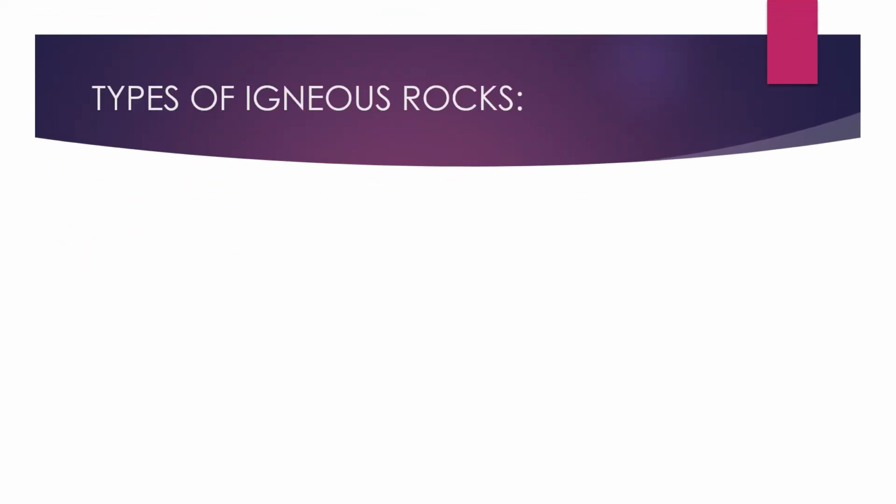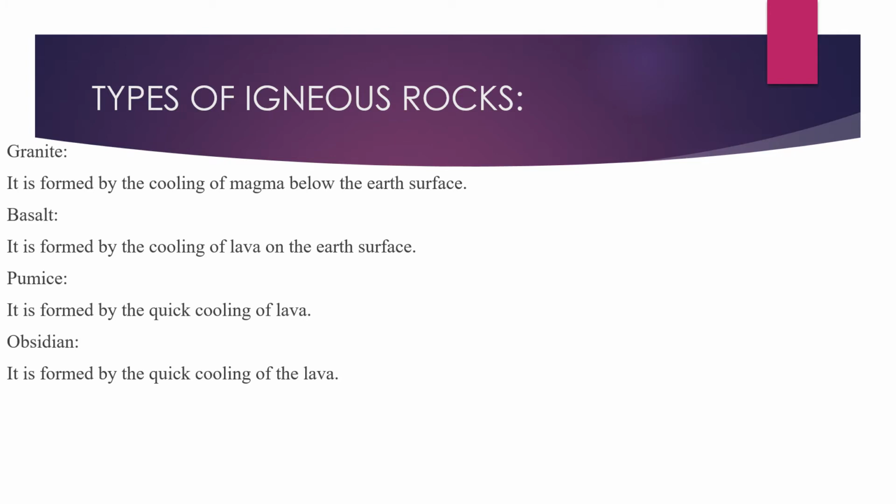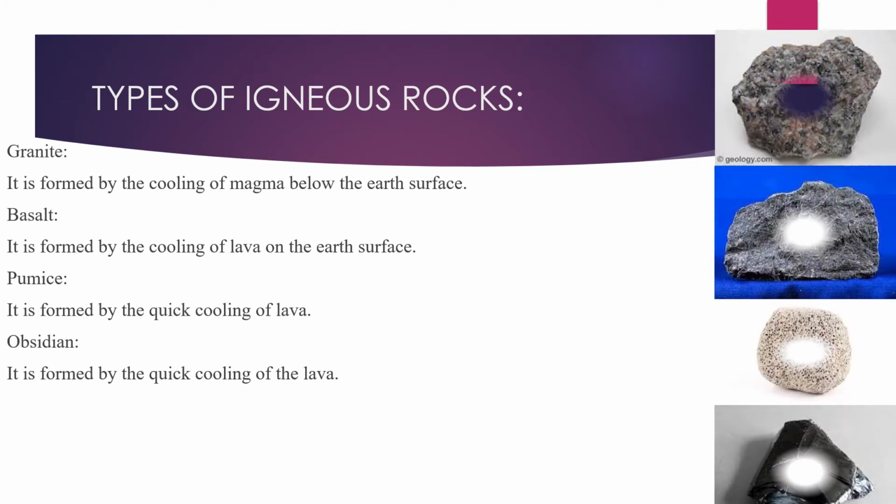Next, we will study the types of igneous rocks. The type of igneous rock formed depends on the type of minerals present in it. Some common igneous rocks are granite, basalt, pumice and obsidian. First, we will study granite. How is granite formed?